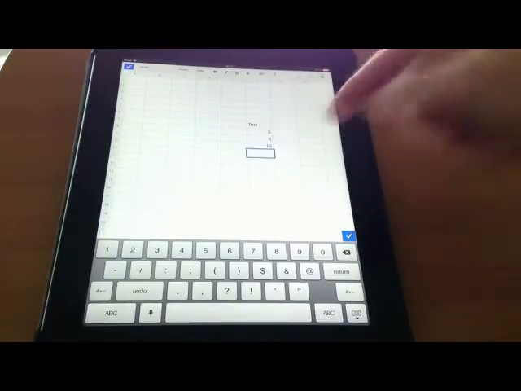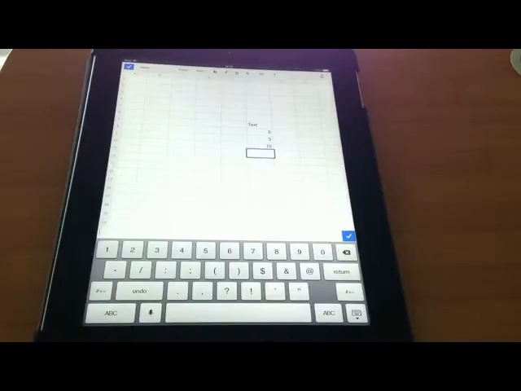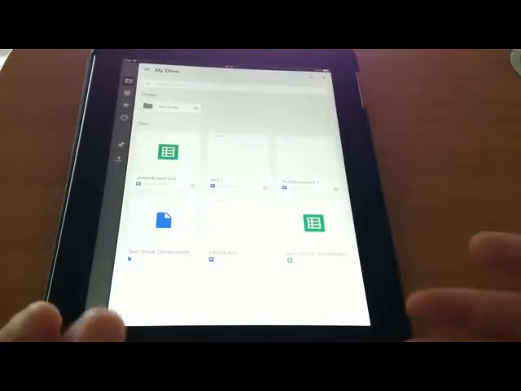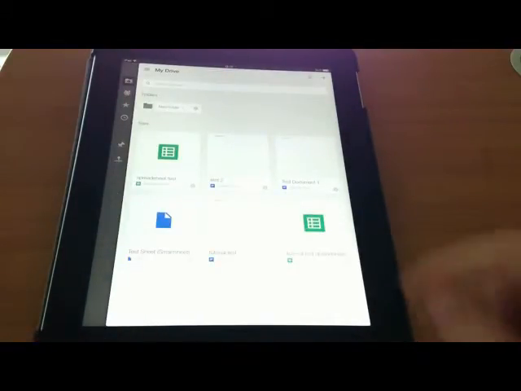But you can't just click and select cells, at least I haven't been able to figure that out yet. But you can enter them manually. And then when we're done, we can hit the check mark and then hit the X. It will take us back to Google Drive, and here we are with all of our other documents.